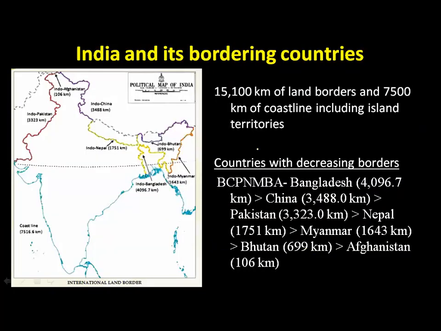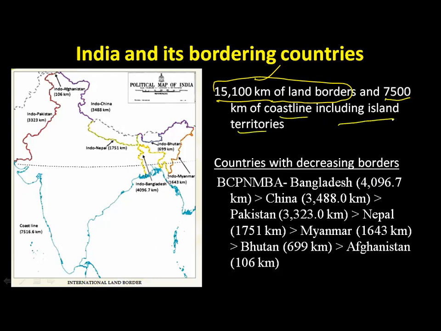India and its bordering countries. So the number of countries which are bordering India. So we have 15,100 kilometers of land borders. How many kilometers? 15,100. Is it easy to guard this lengthy border? Not that easy, right? And 7,500 kilometers of coastline, including island territories.